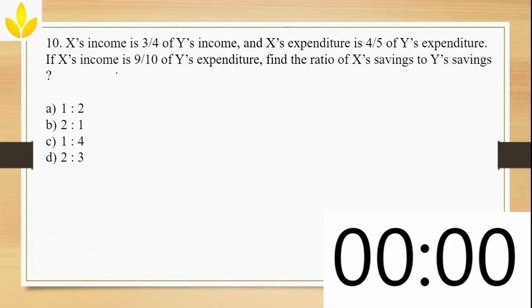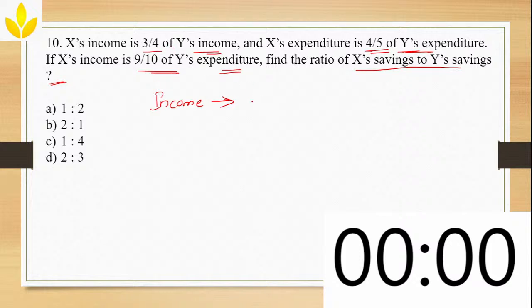Okay, what they have said: X's income is 3/4 of Y's income, correct? And X's expenditure is 4/5 of Y's expenditure. If X's income is 9/10 of Y's expenditure, find the ratio of X's saving to Y's saving. Right? Now, what is given? They have given the ratios. They are talking about income, and the variation is just compared here.